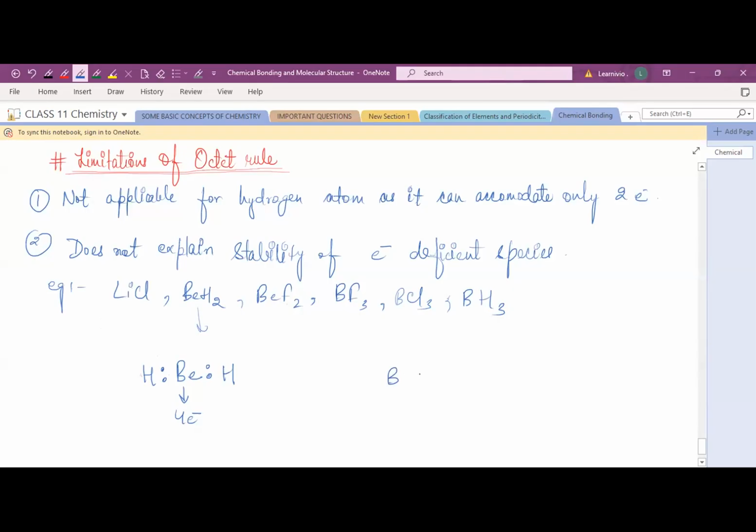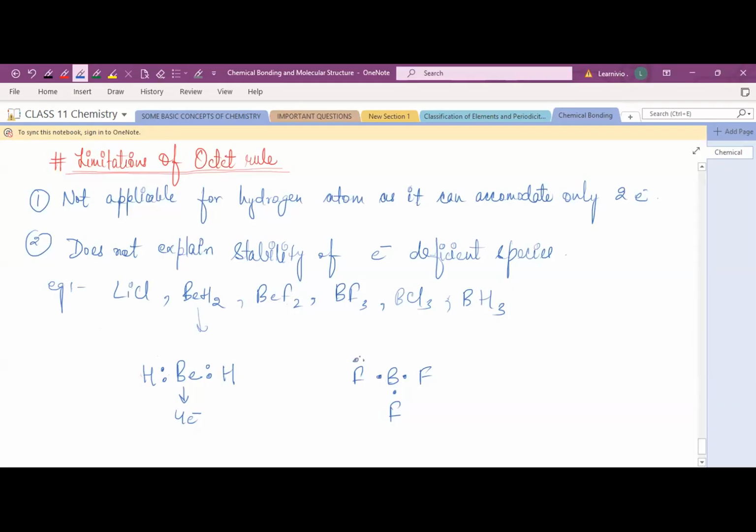And similarly, if I draw the structure of BF3, right? Now we know how many valence electrons are there in boron? Its atomic number is 5, so 2 and 3. So 3 electrons, 1, 2, and 3. And how many valence electrons for fluorine? So 2 and 7, right? So 7 valence electrons.